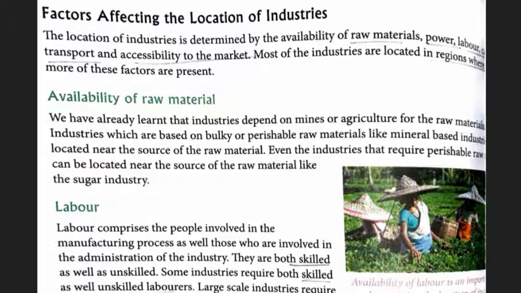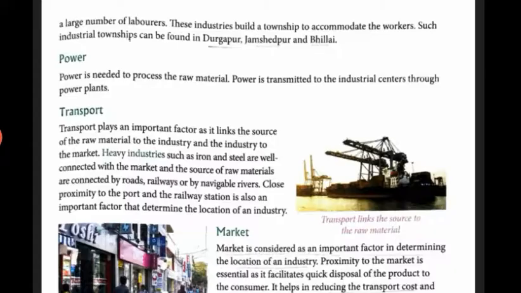Okay, next point we have the power. Power is needed to process the raw material. Power is transmitted to the industrial centers through the power plants. So the heavy electrical industries, or you can say the